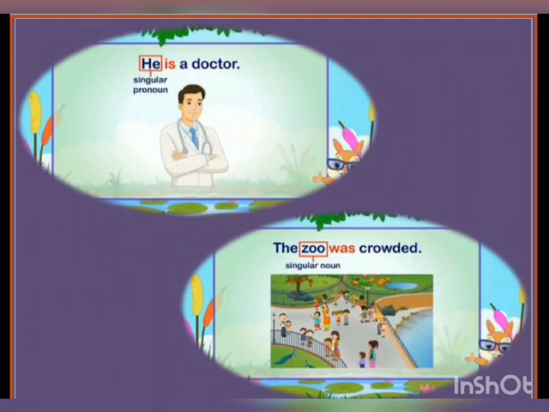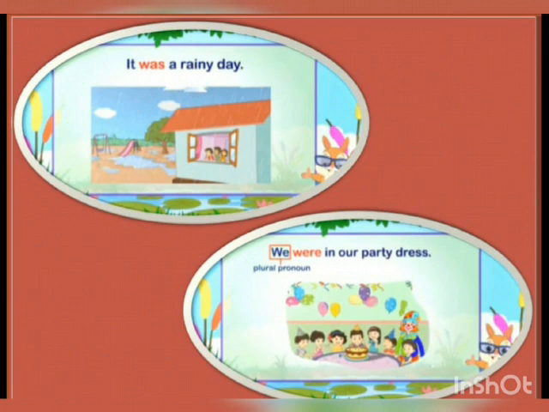Is is the present tense verb and was is the past tense verb for a singular noun. It was a rainy day. Now kids, in this sentence, the linking verb is was. Now was is the verb that tells us something that happened in the past.